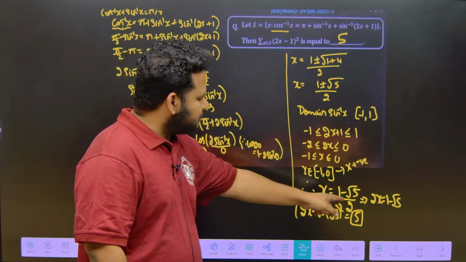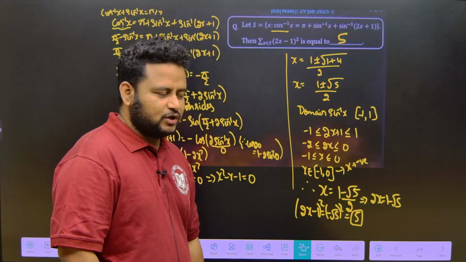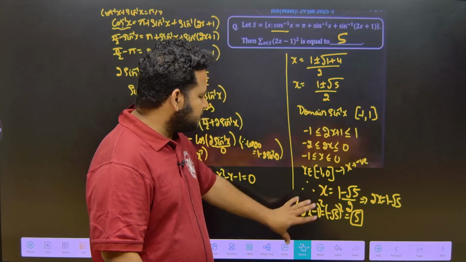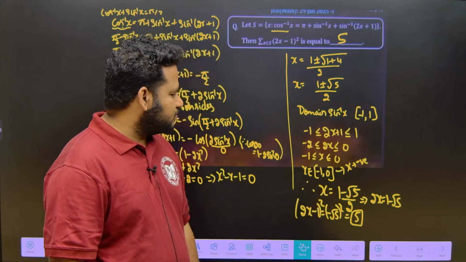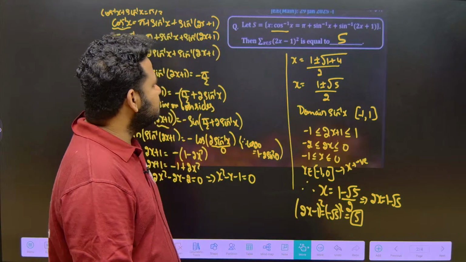So on further simplification, on manipulation, I will get 2x is equal to 1 minus root 5. Okay, 2x is equal to 1 minus root 5. 2x minus 1 is equal to minus root 5. So on squaring on both sides, what I will get? On squaring on both sides, I will get it as equal to 5. So the right answer to this question is 5.